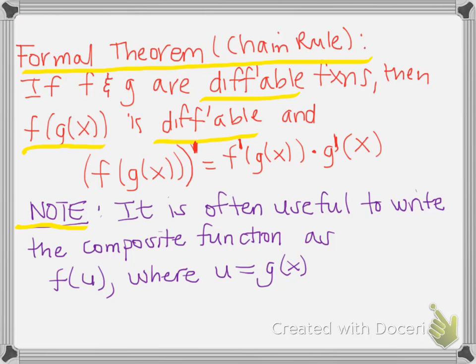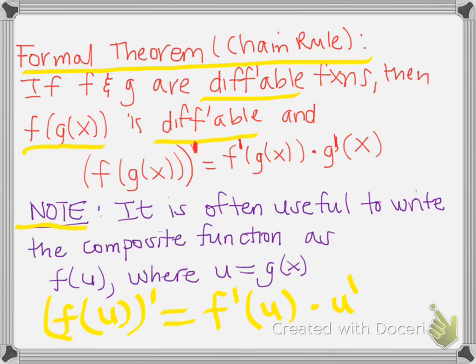So it is often useful to write the composite function as f of u, where u equals g of x. So we use this substitution. If we keep that in mind, hopefully you can see that the derivative of f of u equals f prime of u times u prime.